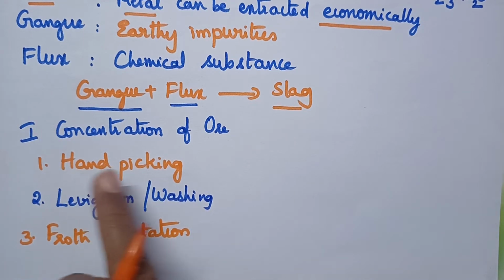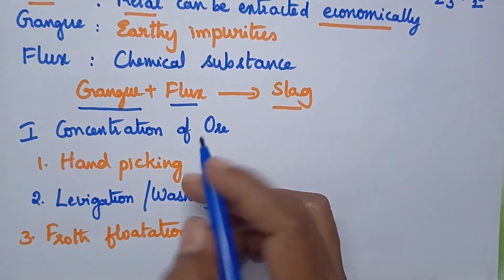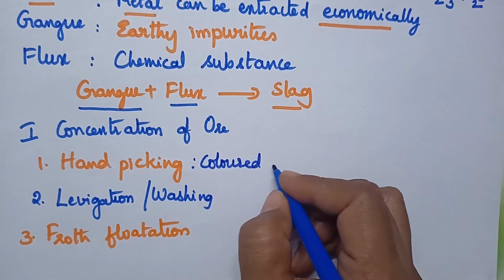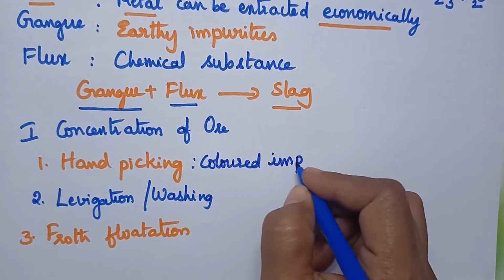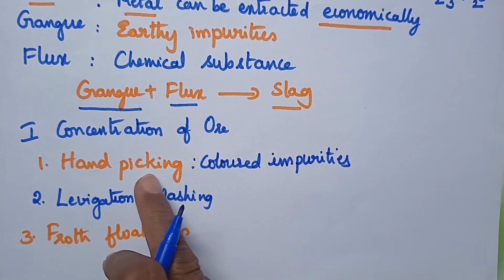Coming to the hand picking process, in general, the colored impurities associated with ore can be removed by hand picking. That is the importance of hand picking.